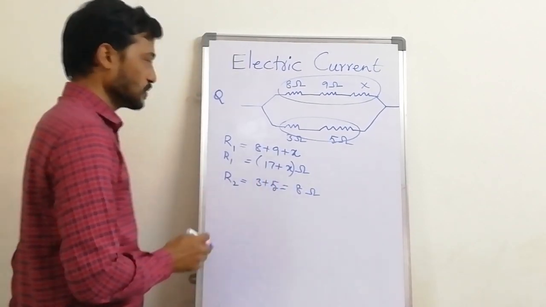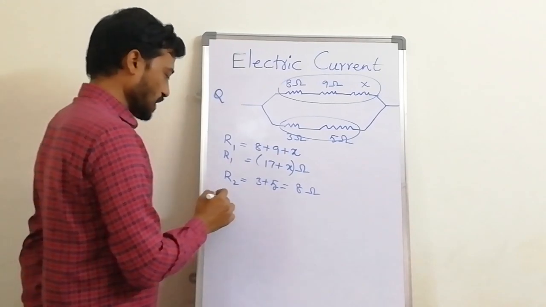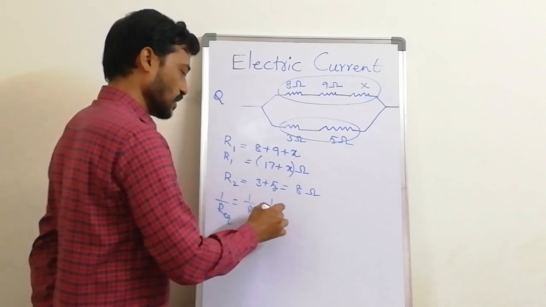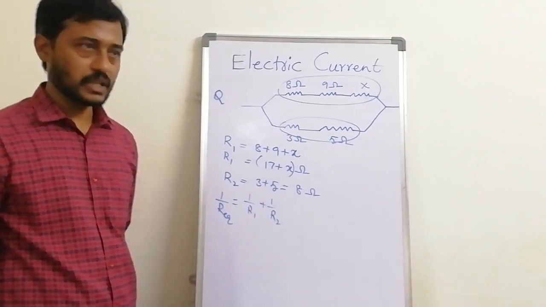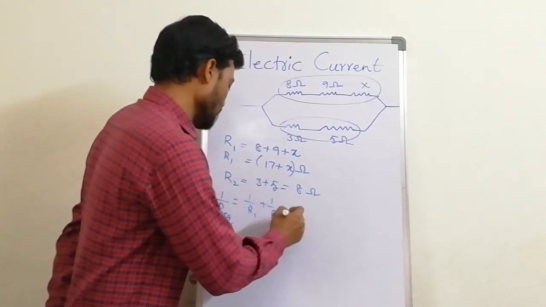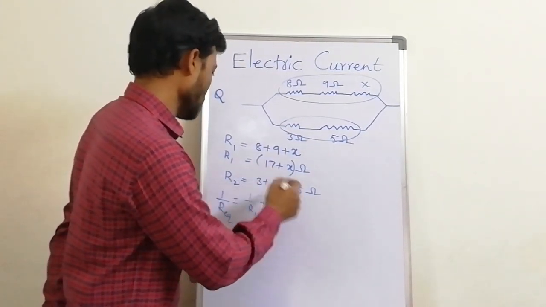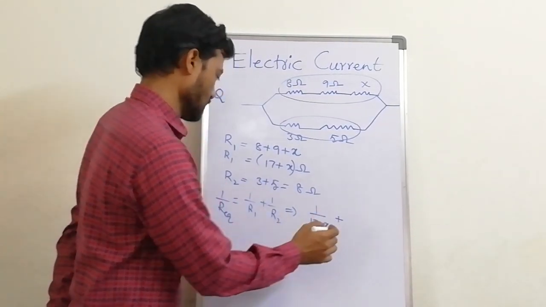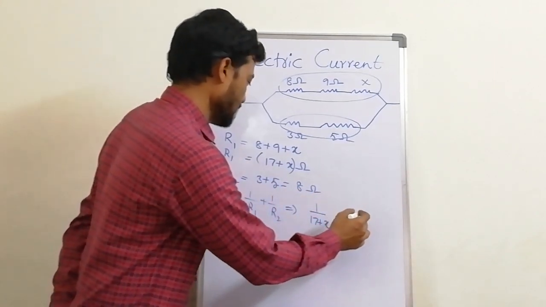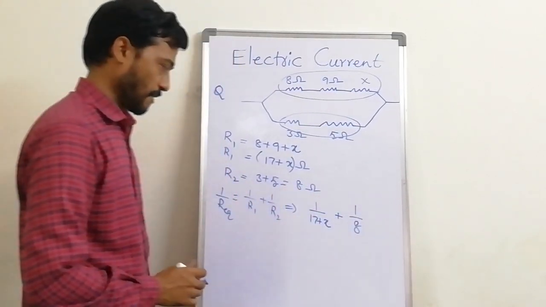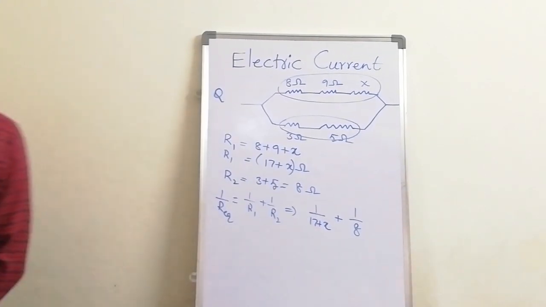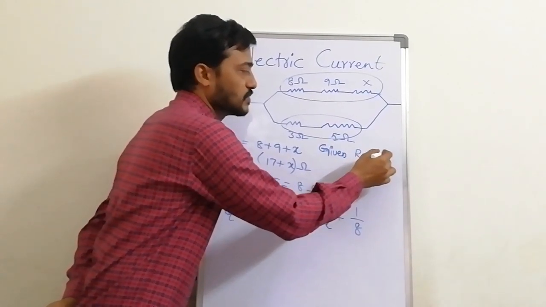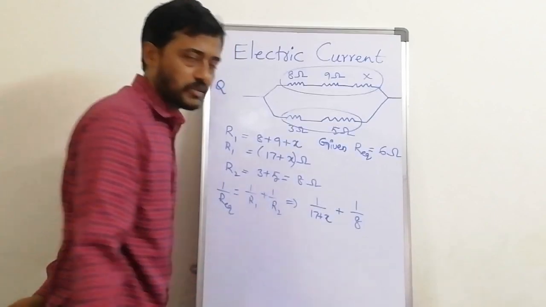Now as they are in parallel, 1 by R equivalent is equal to 1 by R1 plus 1 by R2. 1 by R1 is 1 by 17 plus X, plus 1 by R2, which is 1 by 8. In the question it is given that R equivalent is 6 ohm.